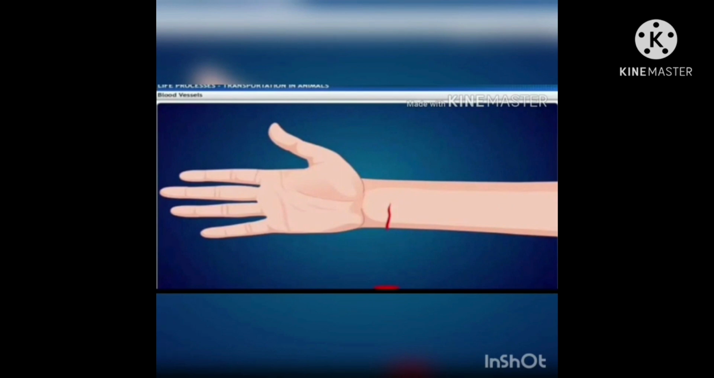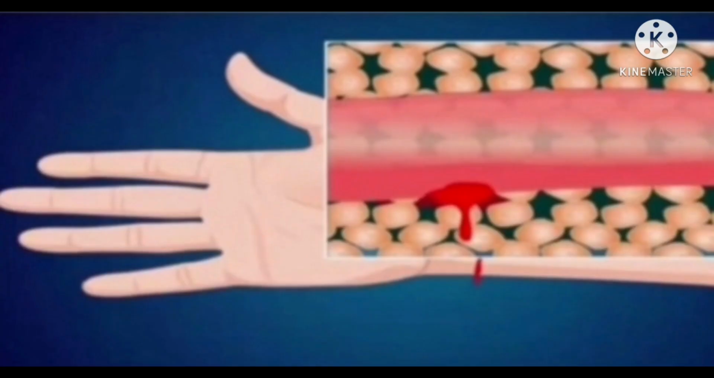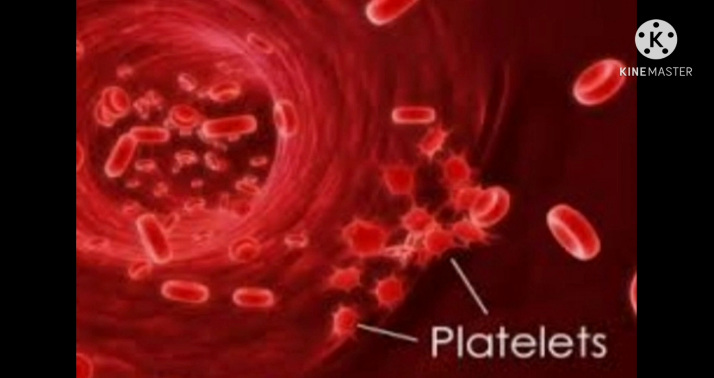When we are injured and bleeding starts, naturally, the loss of blood from the system has to be minimized. When a cut or wound starts bleeding, then platelets clot the blood, due to which further bleeding stops. The platelets are tiny fragments of special cells formed in the bone marrow, and platelets help in the clotting of blood in a cut or wound.